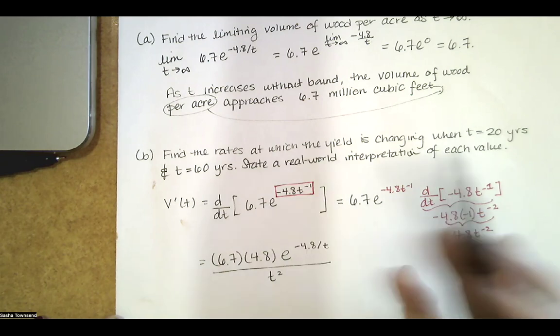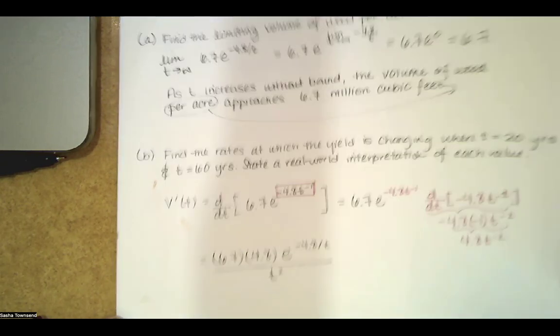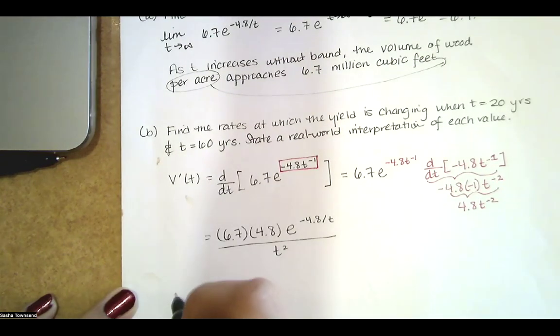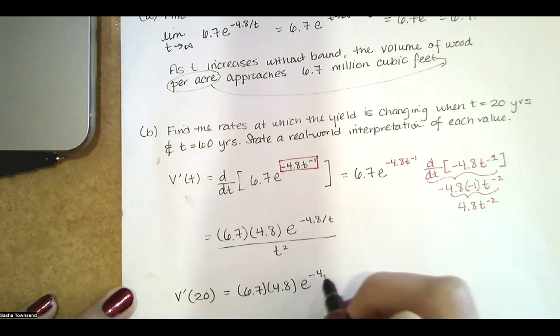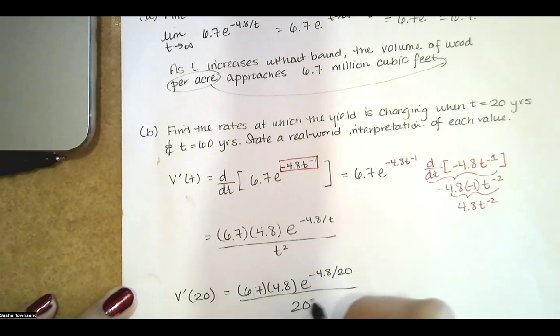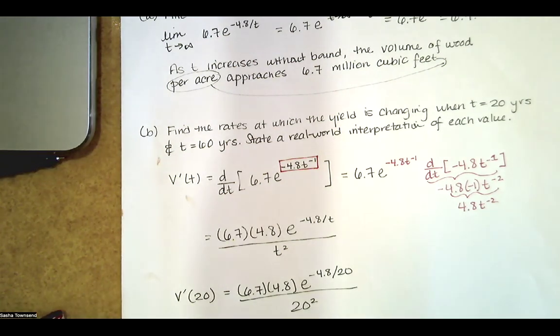Now, if we're evaluating this at t equals 20 and t equals 60 years, we just substitute 20 here. So you'll have 6.7 times 4.8 times e raised to the negative 4.8 divided by 20, all divided by 20 squared. And this is a rate of change of volume.